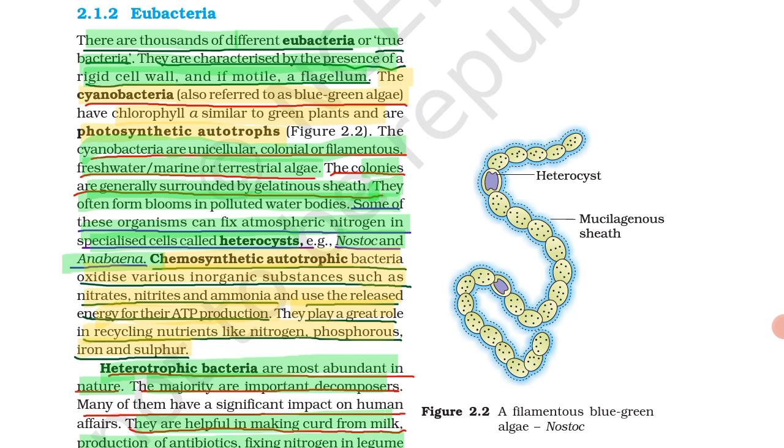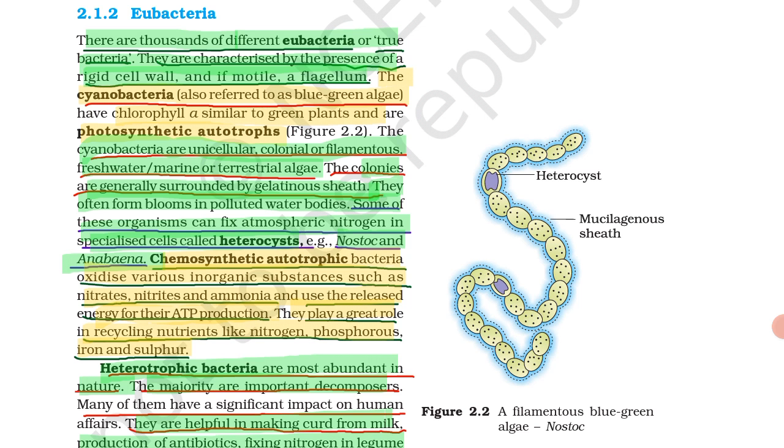Some of these organisms can fix atmospheric nitrogen in specialized cells called heterocysts. Examples are Nostoc and Anabaena. It means some of these cyanobacteria have the ability to fix atmospheric nitrogen. They have specialized cells called heterocysts. So let's see this in figure 2.2.